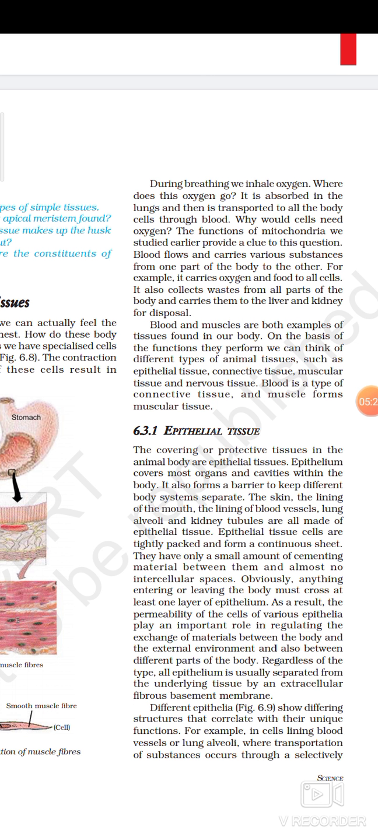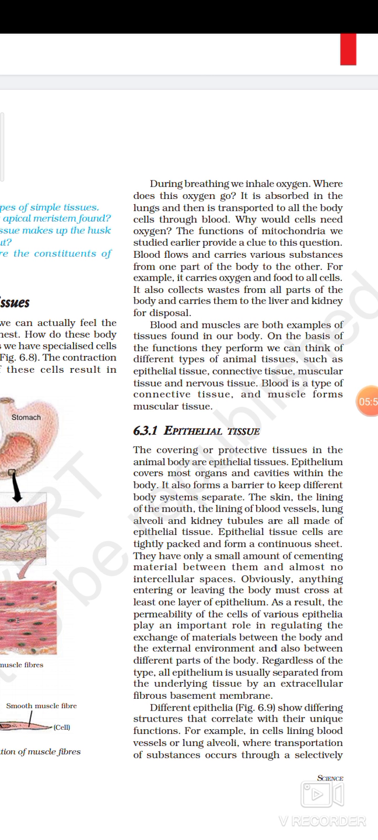So on the basis of what type of function they perform, we can divide tissue into different types, such as epithelial tissue, connective tissue, muscular tissue and nervous tissue. So basically there are 4 types of tissues found in the animal body: epithelial tissue, connective tissue, muscular tissue and nervous tissue. Blood is a type of connective tissue, and so far what we have learned about blood.